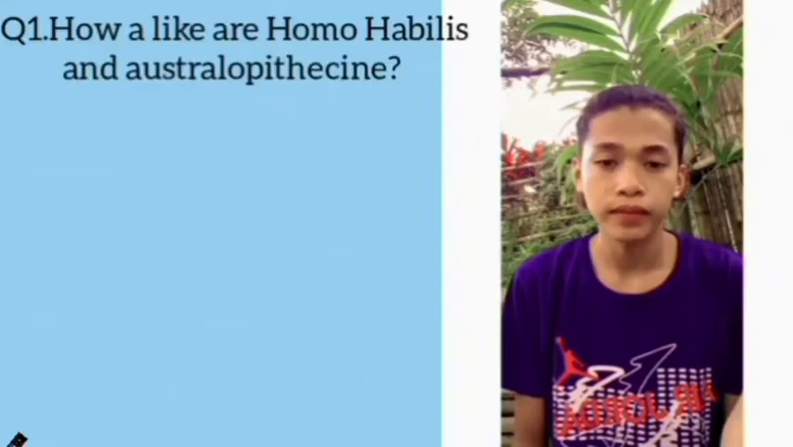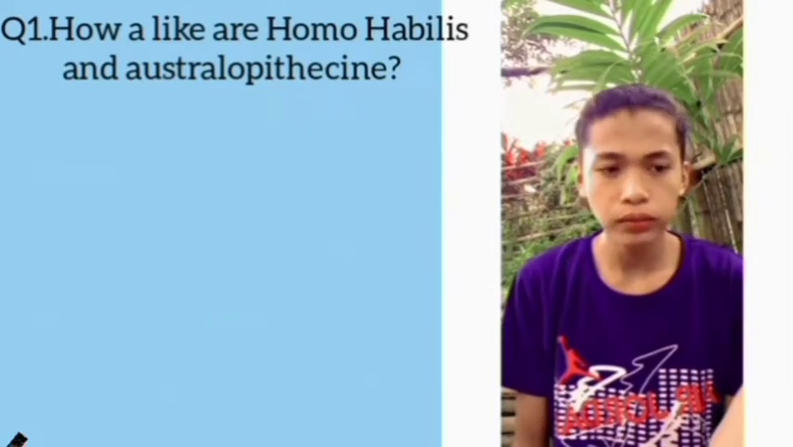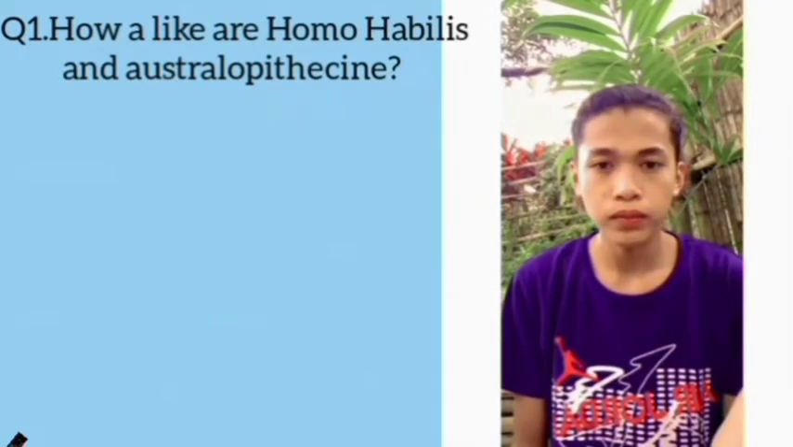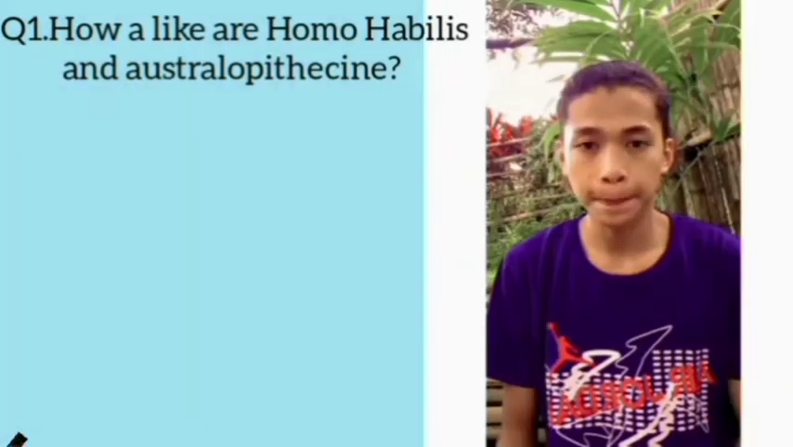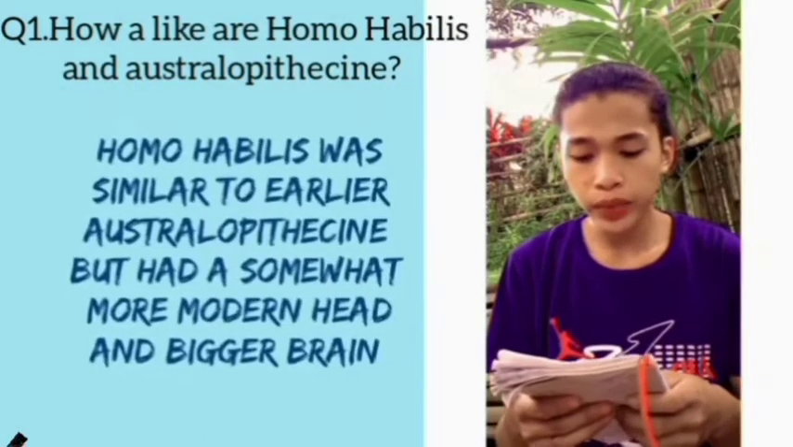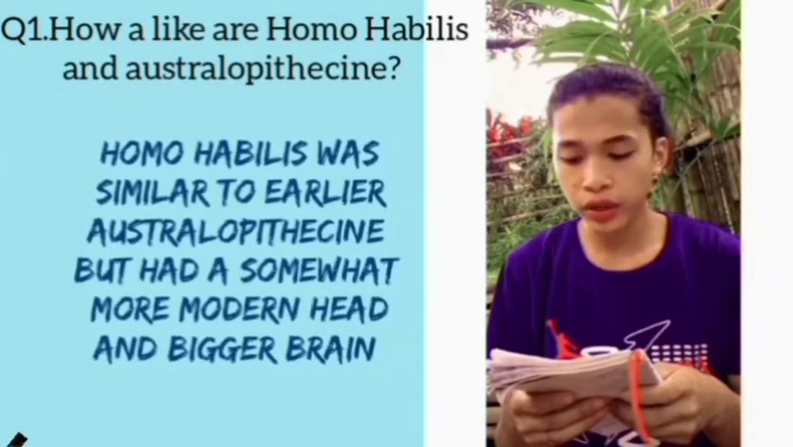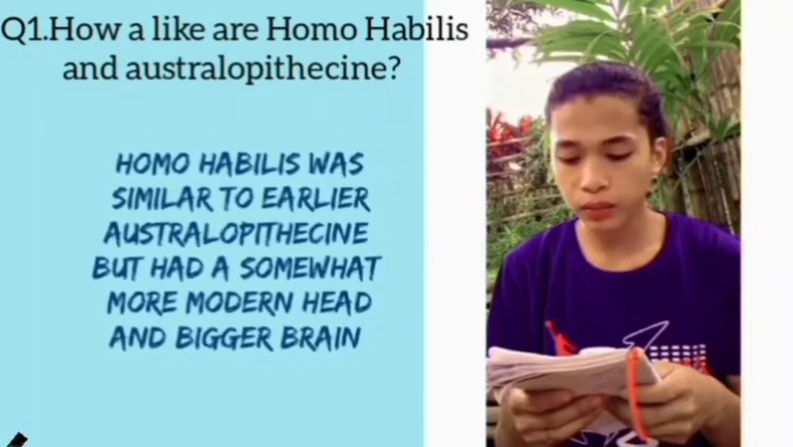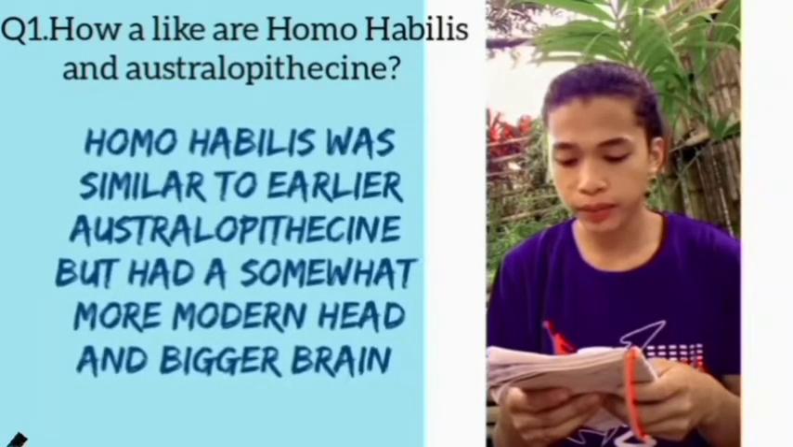Hi everyone, my name is Reynald Nalica and this is my output in UCSP. Question number 1. How alike are Homo habilis and Australopithecine? Homo habilis was similar to earlier Australopithecines but had a somewhat more modern head and a bigger brain.